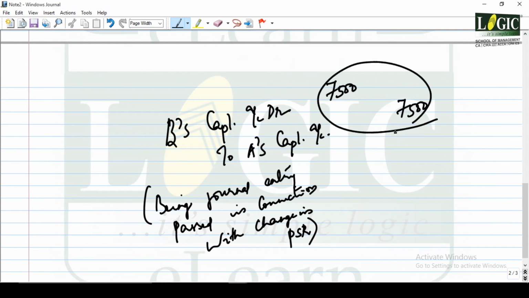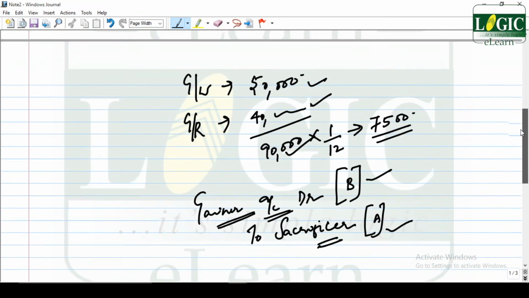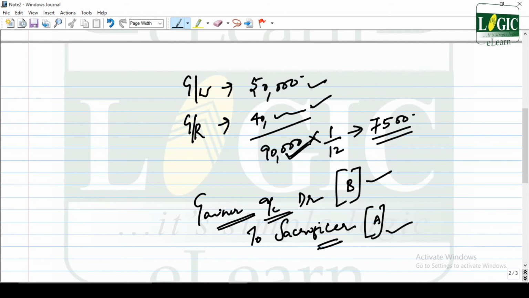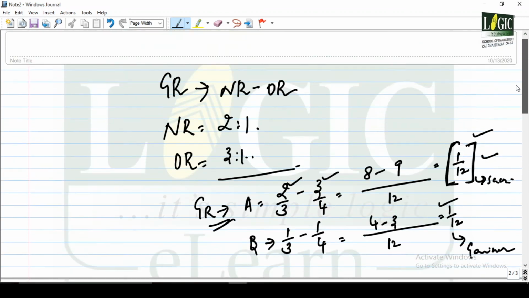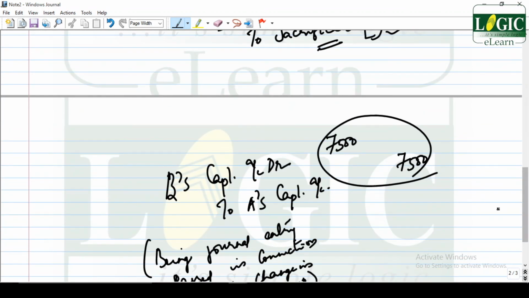So from where the 7,500 came, 90,000 is the value to be considered. Upon that, share of gain, what is that? 1 by 12. So 7,500. Now B's capital account debited to A's capital account, 7,500.